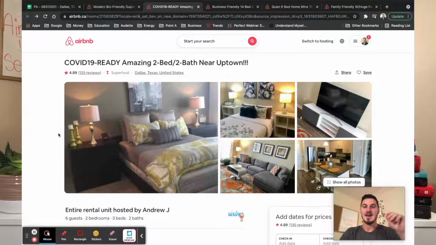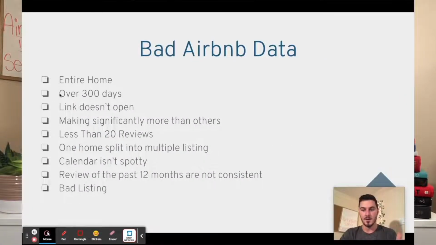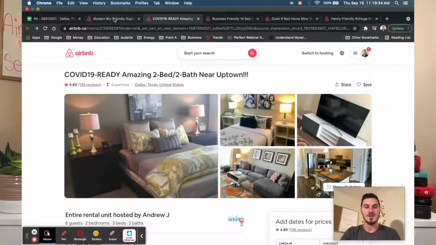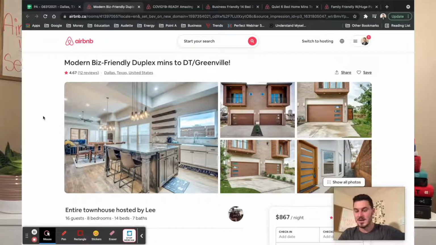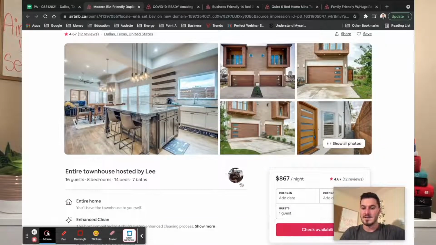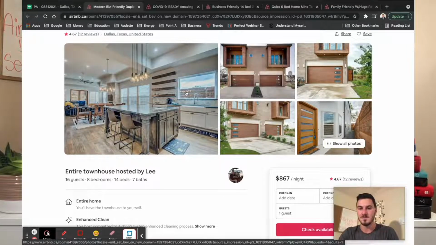So, anyways, that is all of the different checklists that we want to go through when we're trying to look for bad data. And so that you understand that we need to remove these guys, because if we're tracking and using their information, we're going to be messed up. Literally just going to be messed up, because you're going to be looking at somebody like this guy here who, AirDNA says, is making $243,000 throughout the entire year, but we know that that's not true, right? If I were to go to this guy's account, I'm going to see all the other listings that are combined with this 8-bedroom, you know what I mean? The additional units have been broken up. Most likely I can see from here, it's probably a 4-bedroom and a 4-bedroom, right?